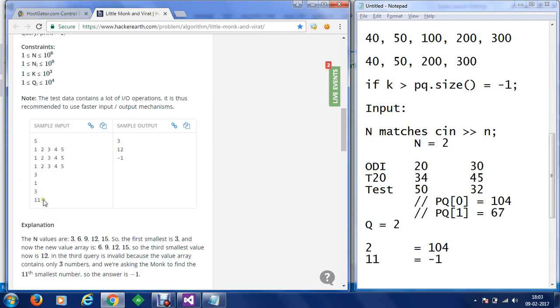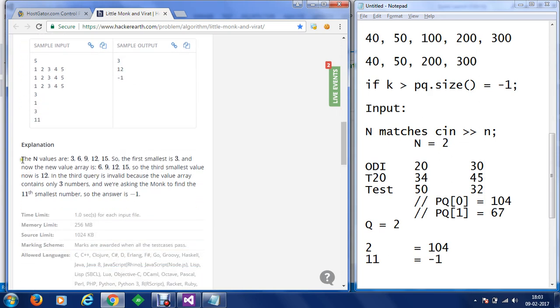And finally, we have asked for the 11th. Virat has not played 11 matches, so there is no 11th smallest. So in this case we are going to print -1. You can read the explanation here.